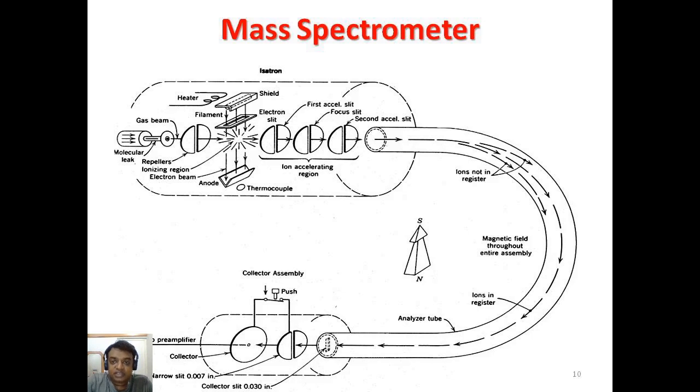Through this attraction, they have their own centrifugal force, and the electric analyzer also generates a centripetal force. So with the centrifugal force and the external centripetal force, the molecules move in a circular motion through the tube associated with the analyzer.